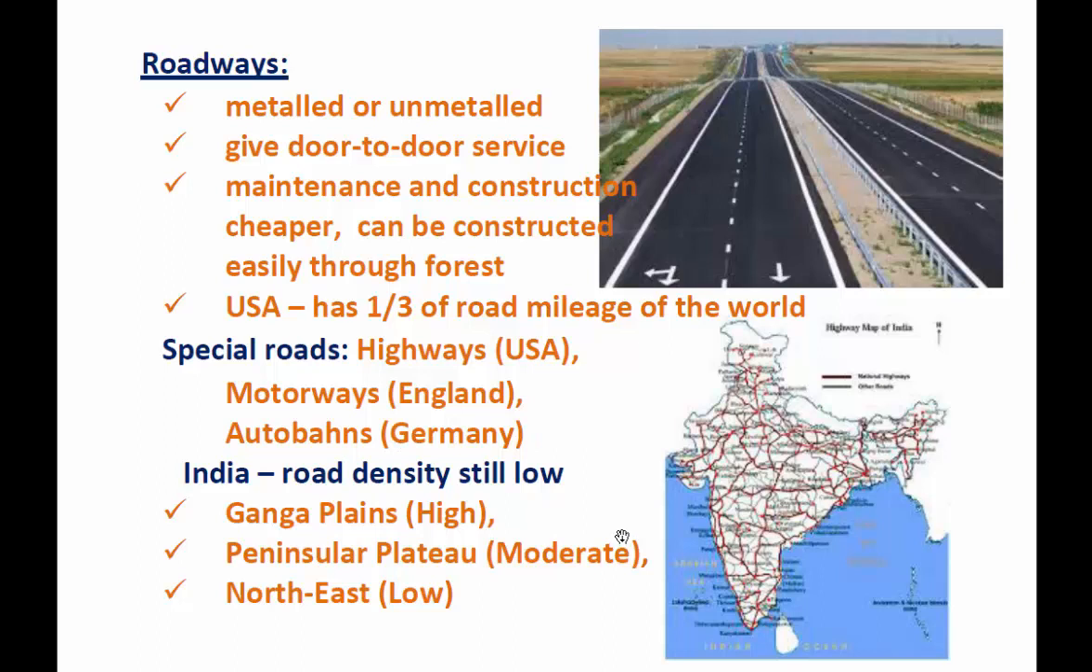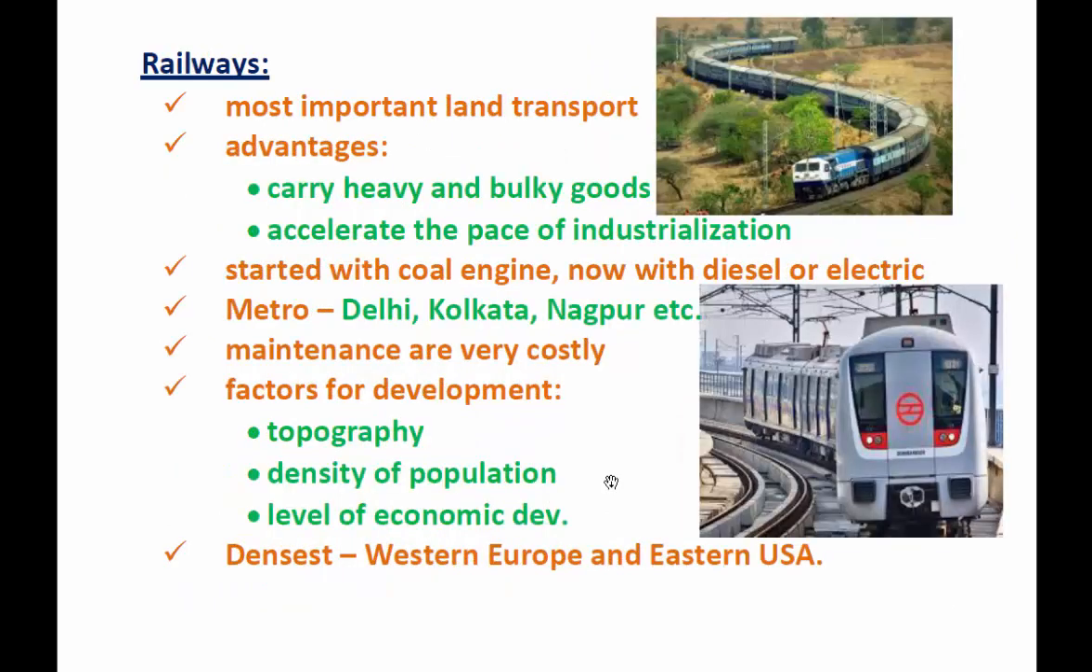In India, road density is still very low compared to other countries, but if we consider the roadways in India, if we look at the map here, you can see the Ganga plains, these northern plains areas, have a high density of roads, and in the peninsular plateau in the central part of India, it is moderate, but in the northeastern region, the density of roadways is very low. Okay, so we'll go into the next one.